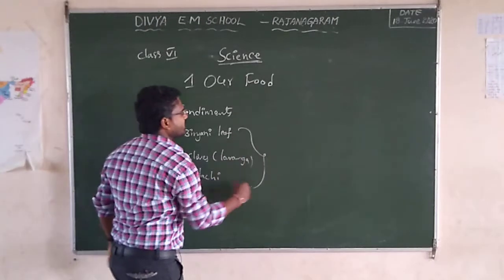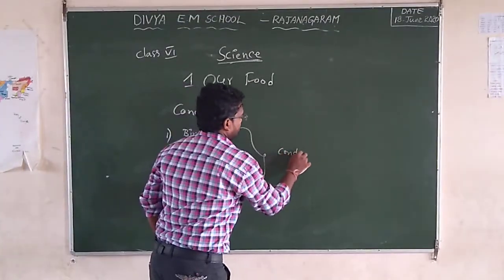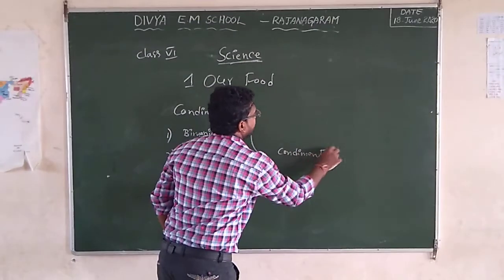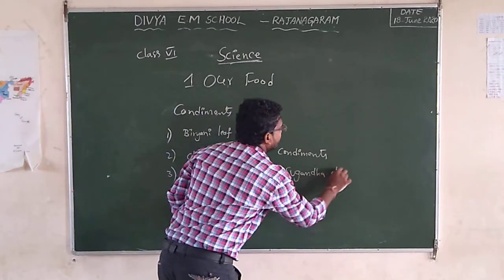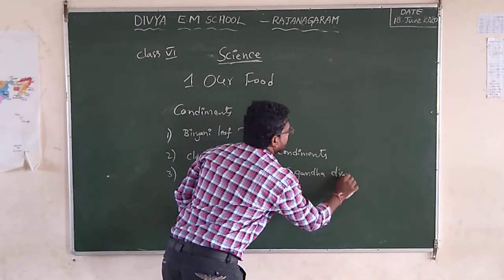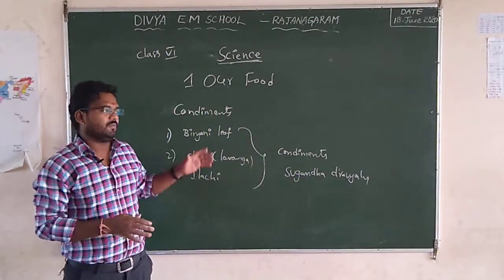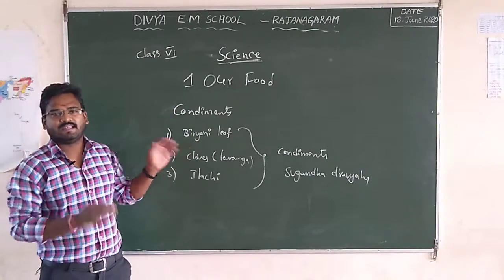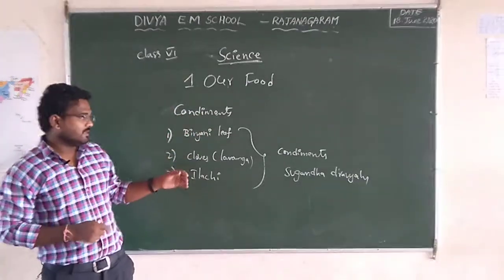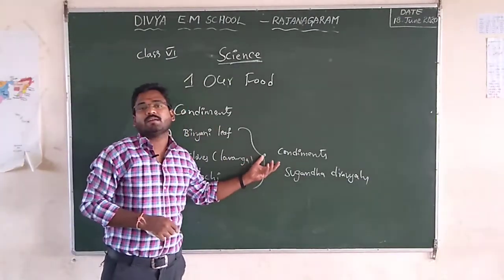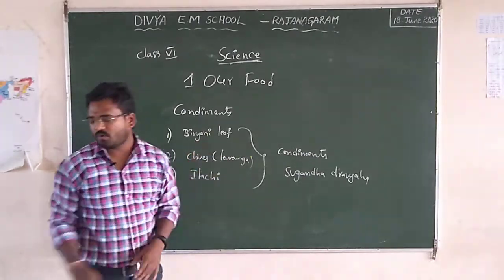These types of materials are called condiments. In Telugu we call them sugandha dravyalu. They are available only in a little amount, from the forest or some other fields, and they are very costly. So these are the condiments.